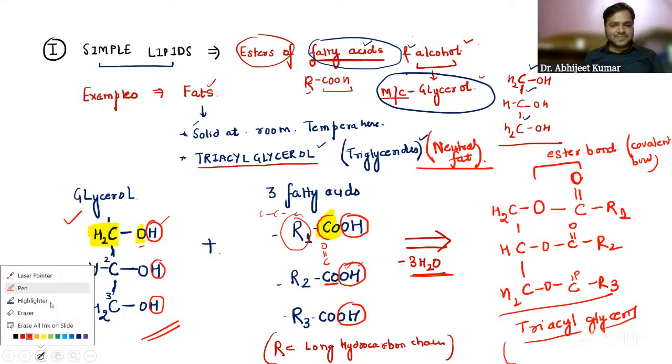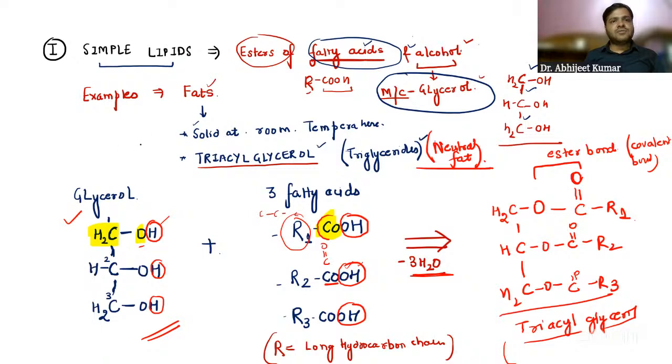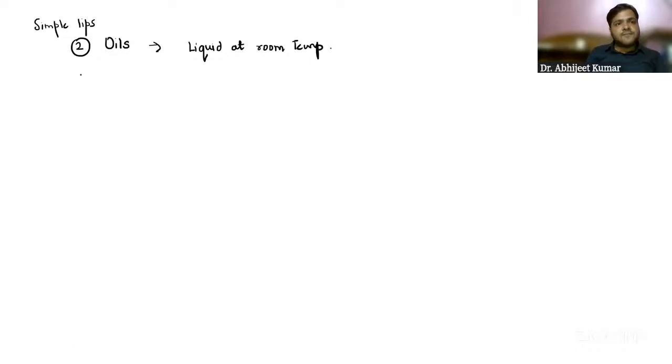Anyways, now guys, the second example that you have to focus on over here. The first one is the fats. The second one, guys, you have to remember, is oils in simple lipids. We are discussing simple lipids. Now, oils, you already know, are the ones which are liquid at room temperature. They are liquid at room temperature, right? And one more example that you can remember is the wax.